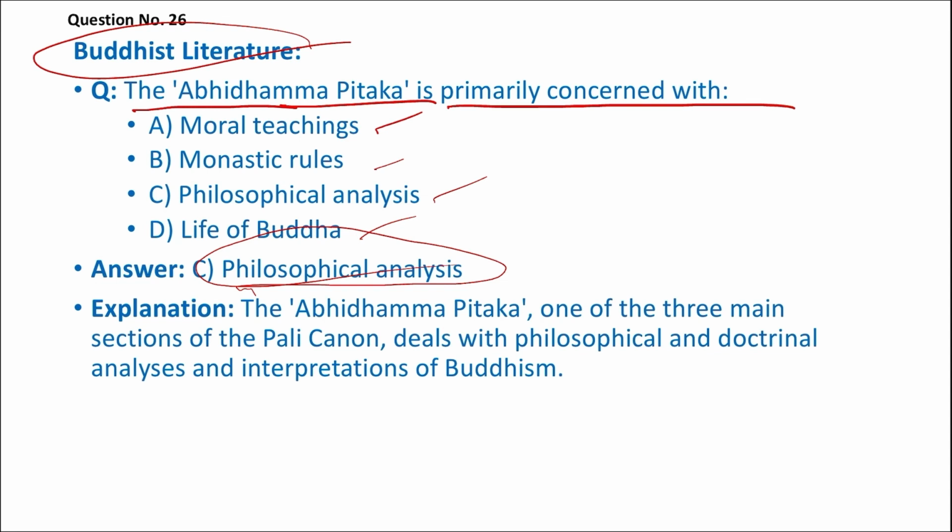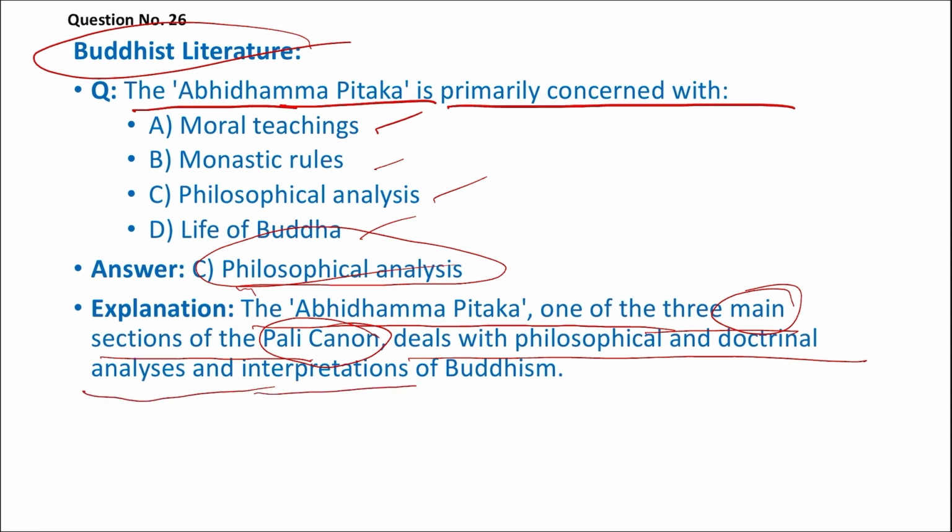So the Abhidhamma Pitaka is one of the three main sections of the Pali Canon, deals with philosophical doctrines, and involves doctrinal analysis and interpretation of Buddhism. So the right answer is C, philosophical analysis.